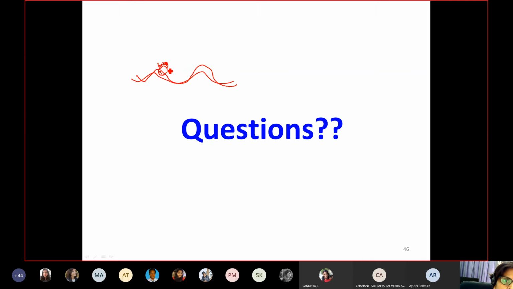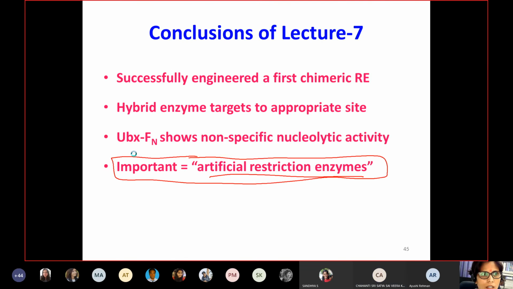Ma'am, your slide is stuck. My slide is stuck? Yes, ma'am. Can you see the movement? No, ma'am, not yet.